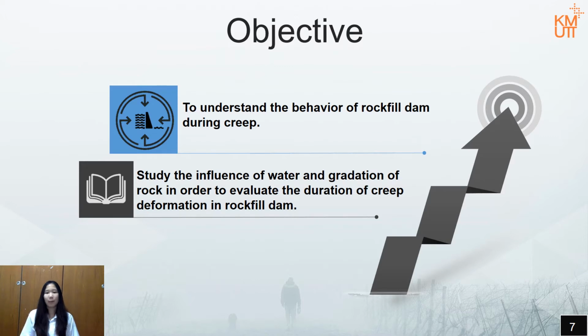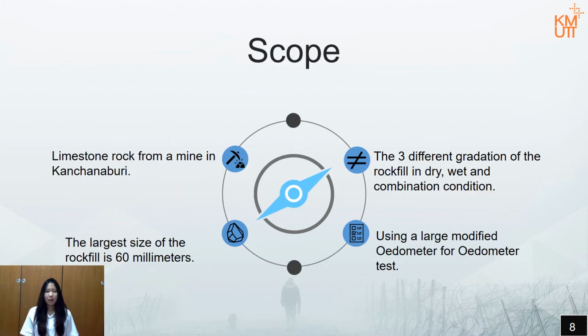This project mainly aims to understand the behavior of rockfill during creep, with the influence of water and gradation on the creep deformation. The limestone rock used in this project is from a mine in Kanchanaburi, with the biggest size not exceeding 60 millimeters. We use a large modified oedometer for testing, with 3 different gradations in 3 different conditions.